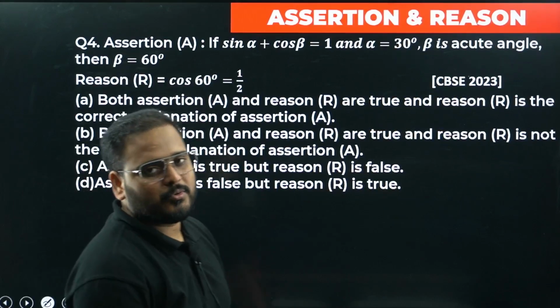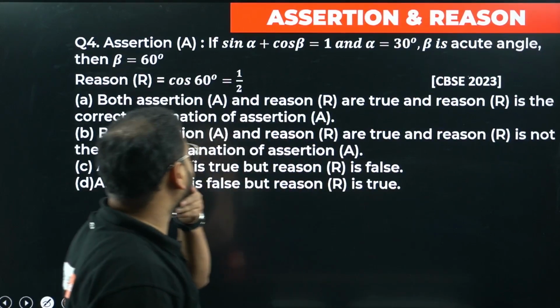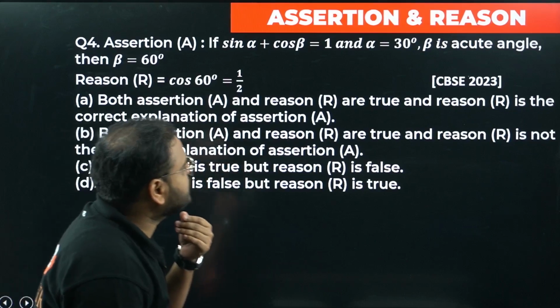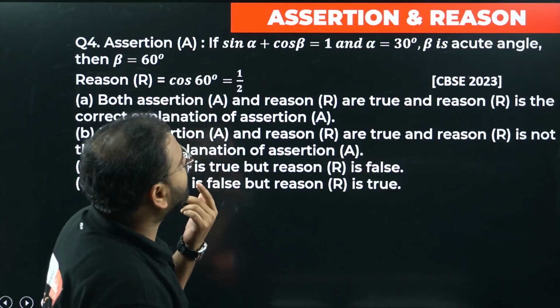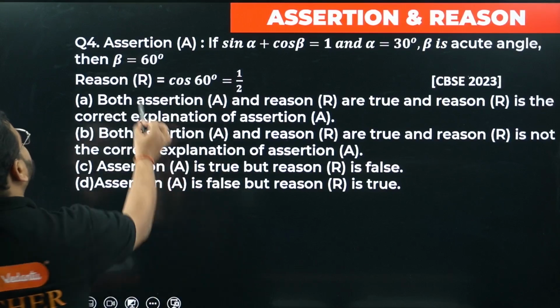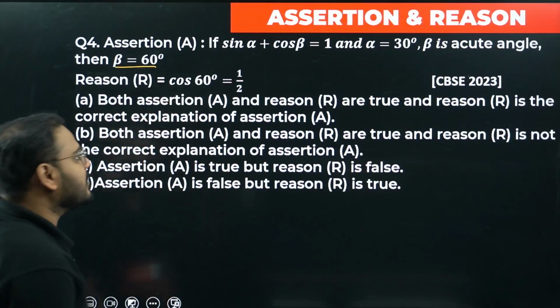Moving on to the assertion reason question. Let's check the first assertion reason. If sine alpha plus cos beta is 1, alpha is 30 degrees, okay, then beta is an acute angle, okay, and then beta is 60 degrees. Correct. Now this is right, sir.